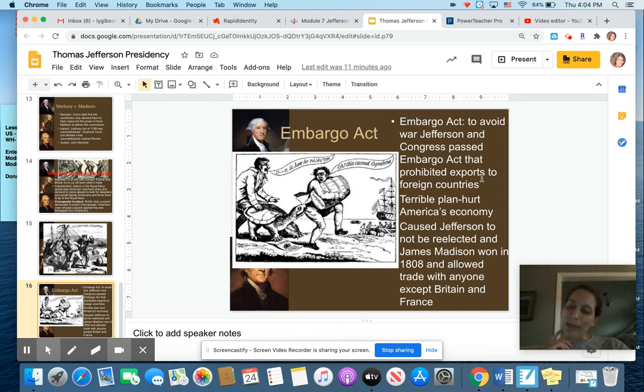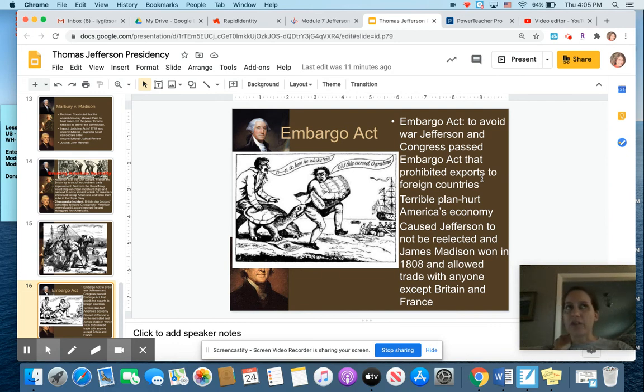Well, that's a horrible idea because trading with them makes us money. If we can't trade with them and they're our 2 biggest trade partners, we're going to lose a lot of money. And we did lose a lot of money. Specifically, the New England shipping economy lost a ton of money. And this caused Jefferson to not be reelected. And James Madison won in 1808.